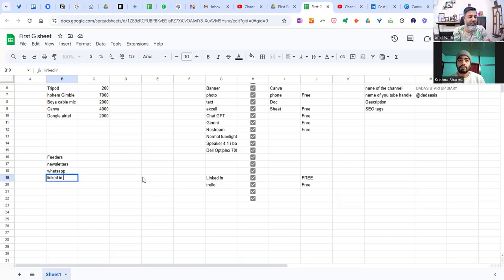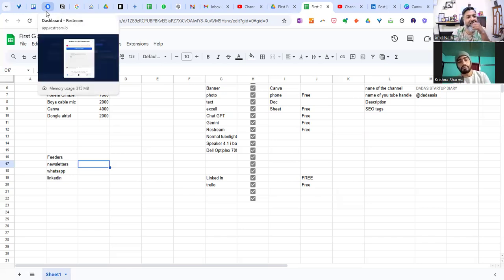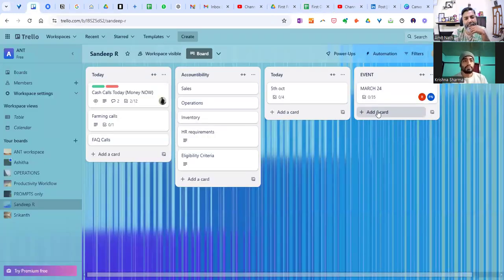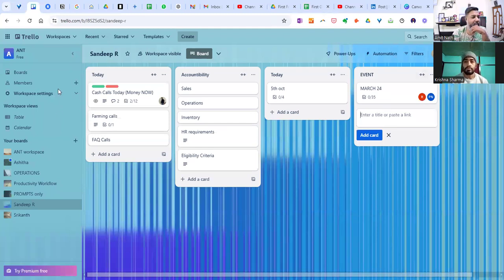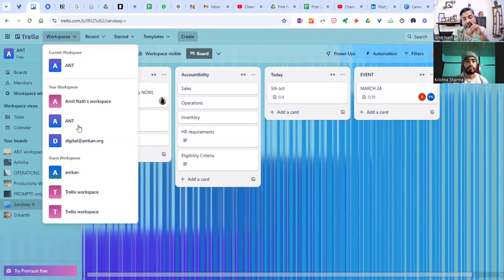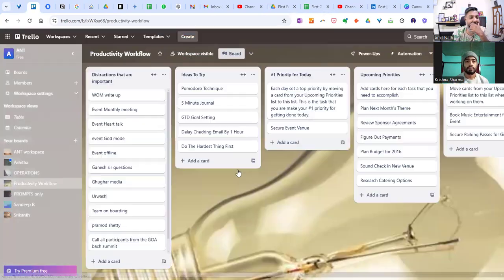On LinkedIn, I think we have a load of people. So again, I needed a text, something to do with this. So I crafted some drafts and I used Trello. You have to remember what you are writing and where you are writing it. So I'm just writing it here.